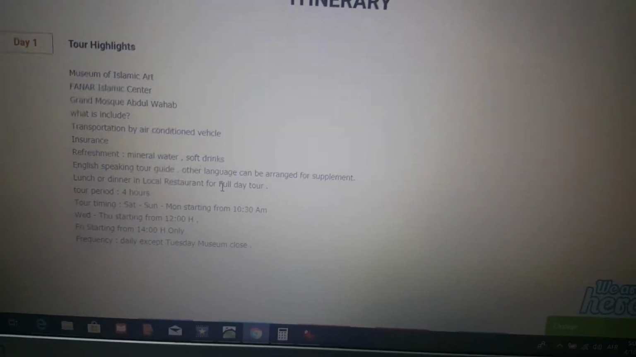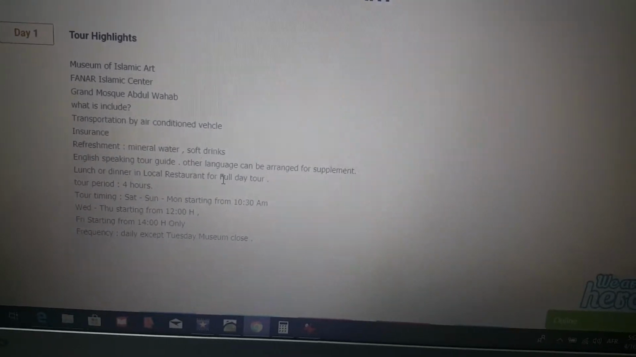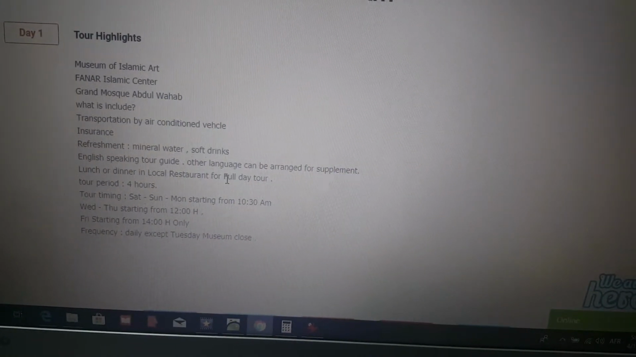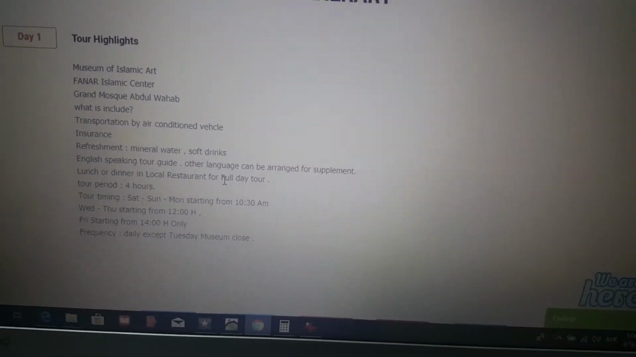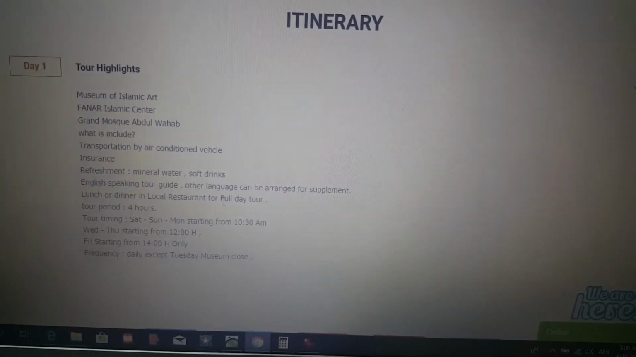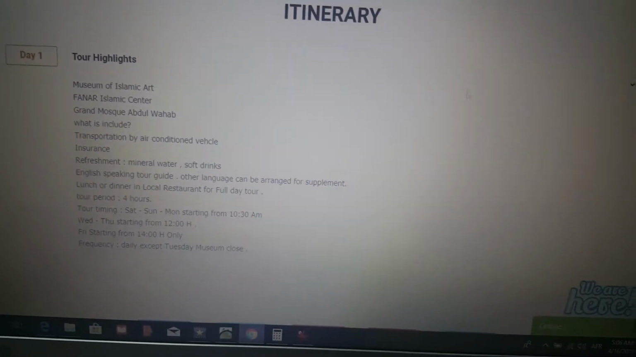Some tours include lunch or dinner in a local restaurant, and this tour actually is 4 hours. The starting time and the ending time will also be shown in the tour highlights.